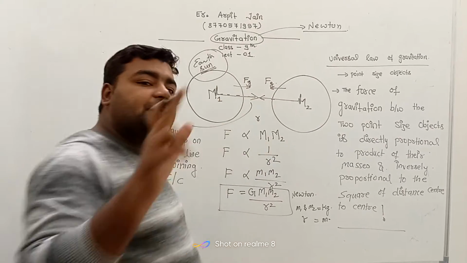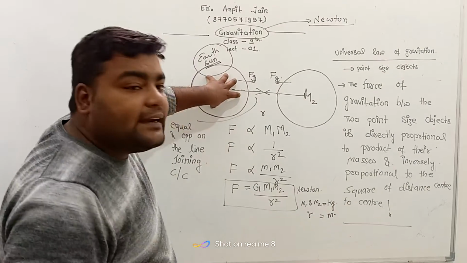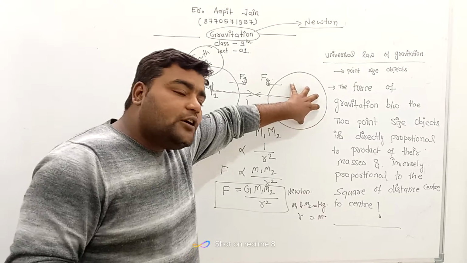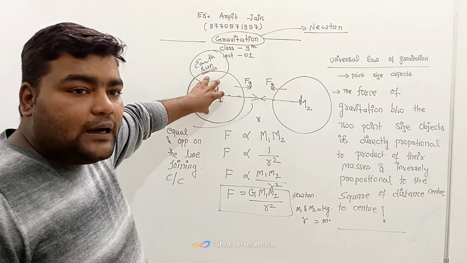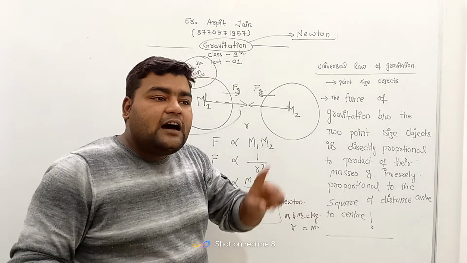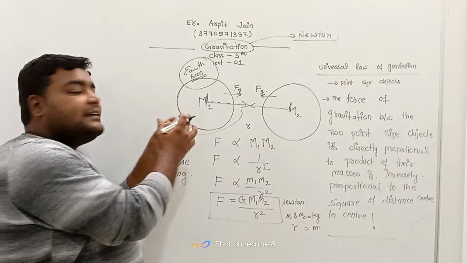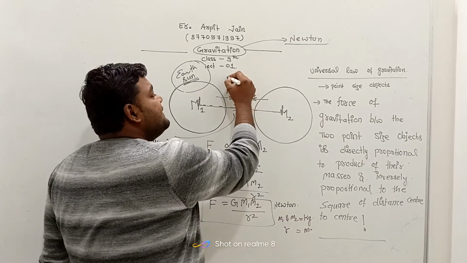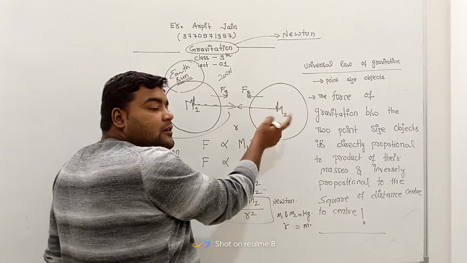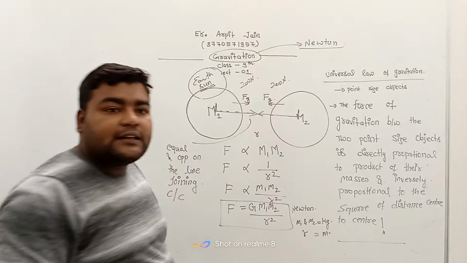What is the meaning of equal and opposite here? It means that if object 1 is attracting object 2, then object 2 is also attracting object 1, and the force between them is equal and opposite. If the first object is attracting with, suppose for example, 200 Newton, then m2 will also attract m1 with 200 Newton.